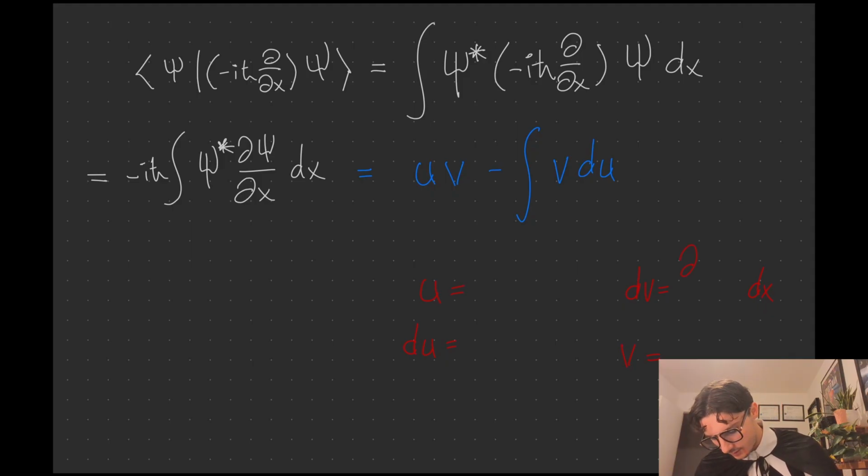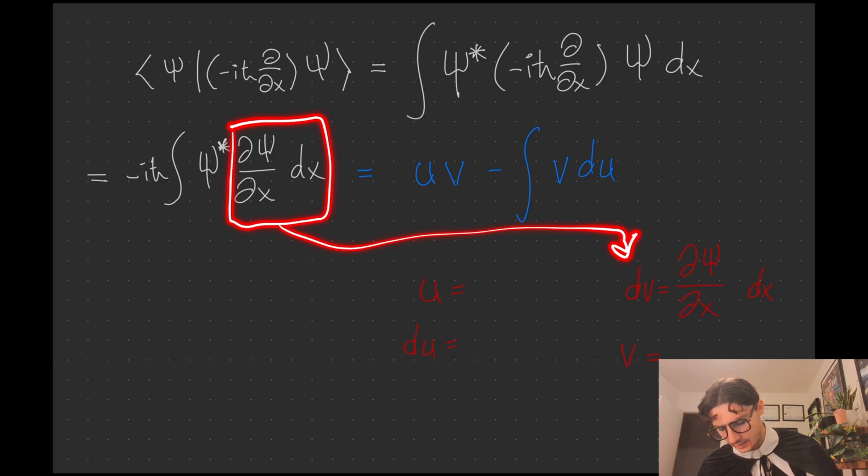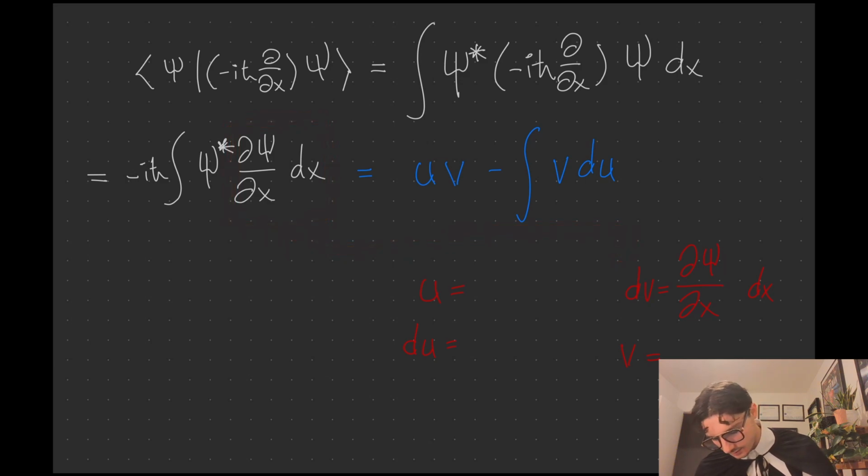So I'm going to have partial x, and basically what I've taken is this entire thing and called that dv. Then I can integrate, and when I integrate, this thing literally just becomes psi, because I'm integrating with respect to dx. It just cancels out the derivative. So that means the only thing that's left is for this thing to be the u.